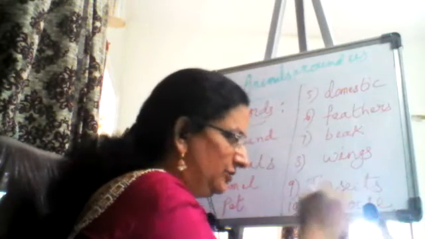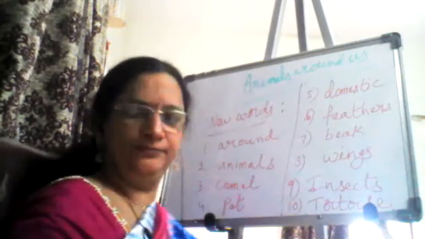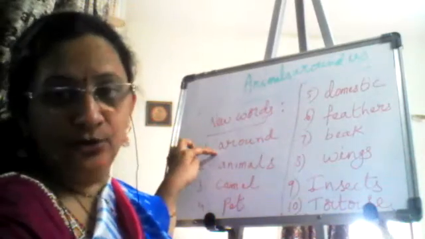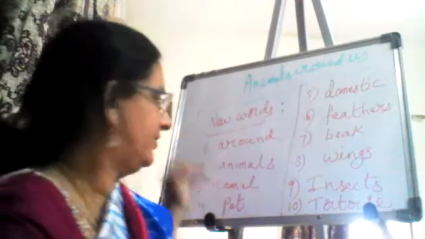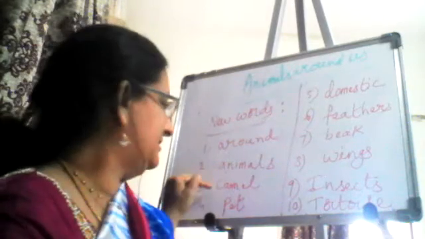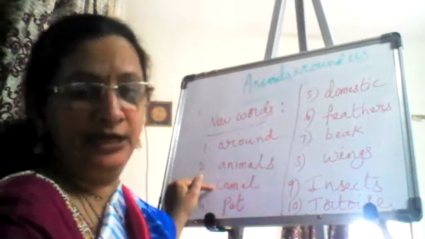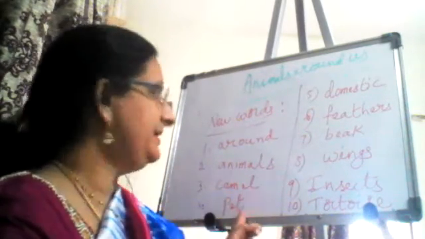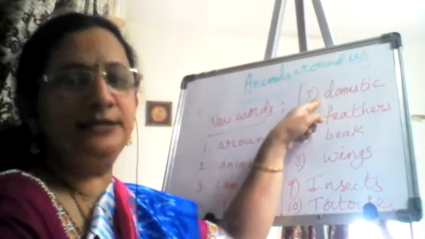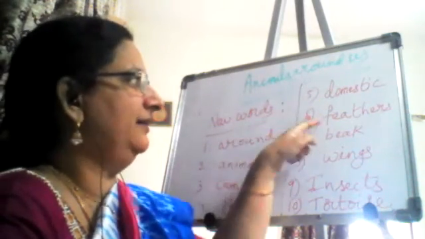Tortoise, tortoise. Okay, now let's check all the words. Around, around. Animals, animals. Camel, camel. Pet, pet. Domestic, domestic.